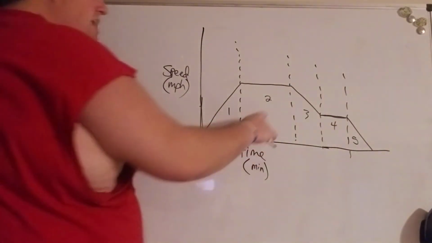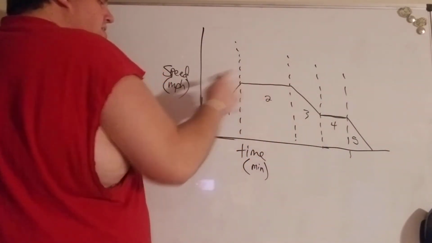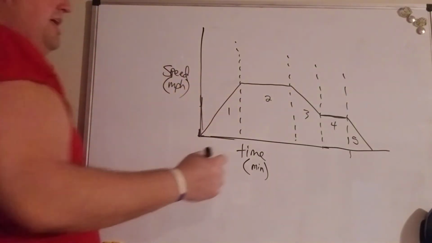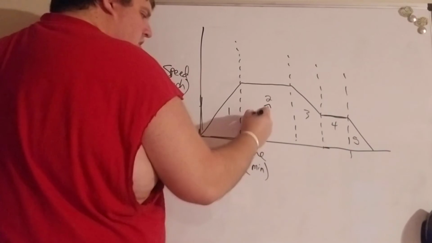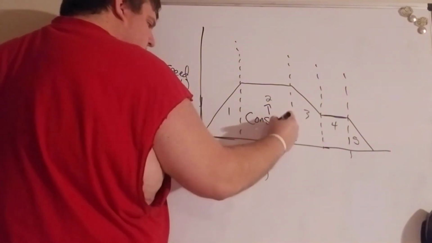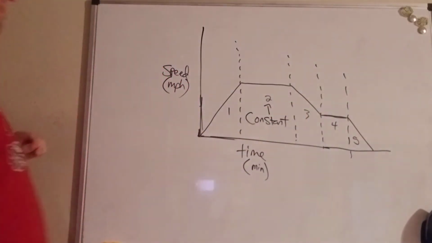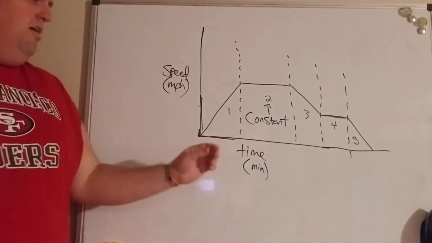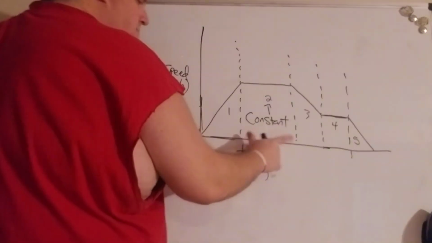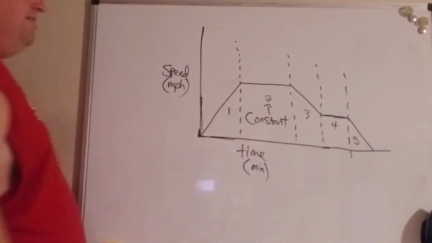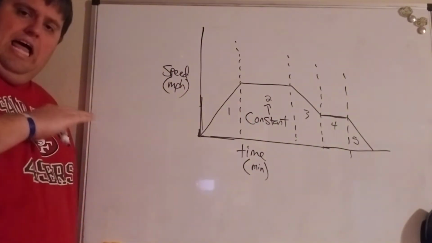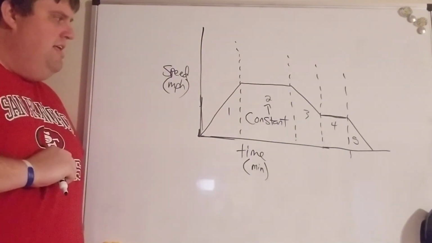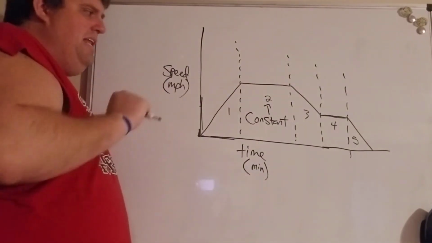Which brings us to interval 2. Now my speed is not increasing, and it's not decreasing. Interval 2 is what we call constant. This is where my speed is going to stay the same over a certain period of time. If it's a flat line like that, we call that a constant interval. In that interval, our speed is going to remain the same.